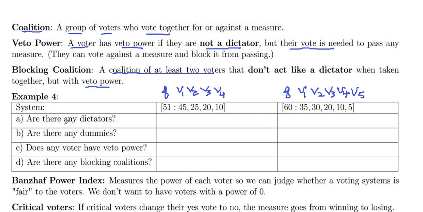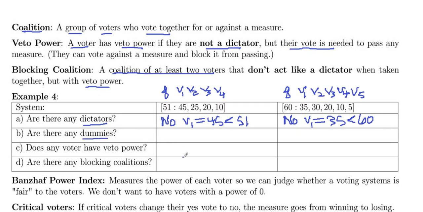So let's look first: are there any dictators? Does anybody have more votes than the quota? Well, you look at the highest voter. Voter 1 has 45 votes, which is not higher than 51, so no one else does. So this is a no, because 45 is less than 51. How about over here? Well, 35 is the highest number of votes. It's not greater than or equal to 60, so no dictators there either. Voter 1, with the highest number of votes, is 35, which is less than 60.